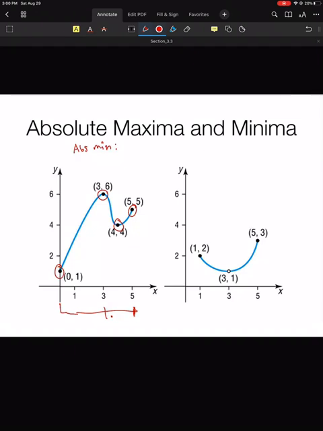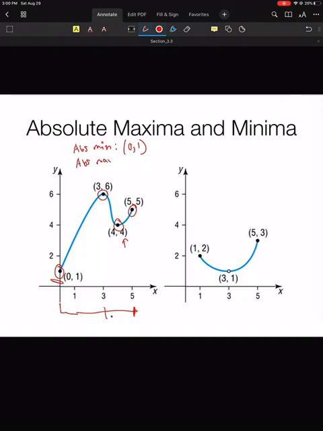Where's the smallest point out of all points on this graph? You might think, well, it looks like (4, 4) is a minimum, and you'd be correct. But the lowest point is (0, 1), down here.